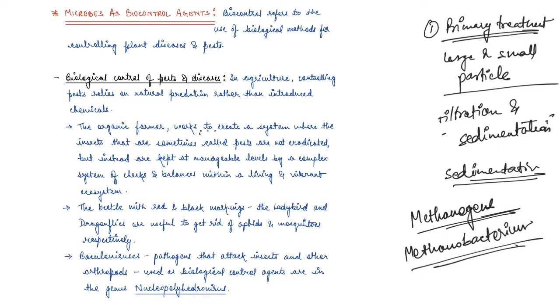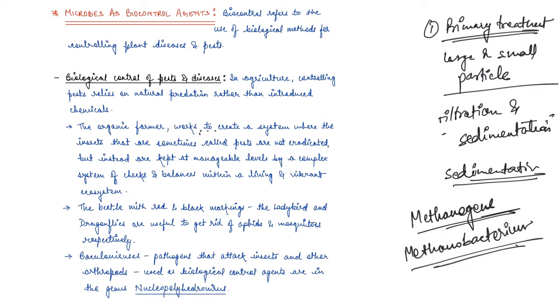We use the bacteria Bacillus thuringiensis and introduce it into the plant, so the cultivated plants, with the prefix BT, like BT cotton, BT brinjal, so many things are there, are resistant to pests, right?